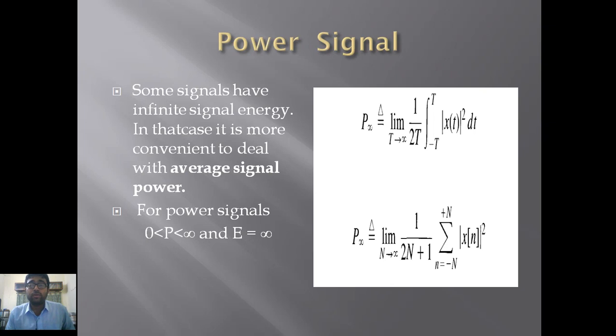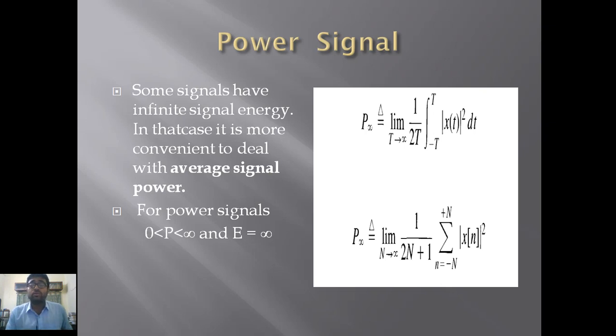Now if I have to calculate the power of a signal, how will I do that? Some signals have infinite signal energy. It depends. Some signals have infinite signal energy, and in that case it is more convenient to deal with average signal power. That's a very important factor. For power signals, the upper limit and the lower limit could be from 0 to infinity. So in the case of calculating the power of a signal, the energy of a power signal will be infinity if you calculate it that way.